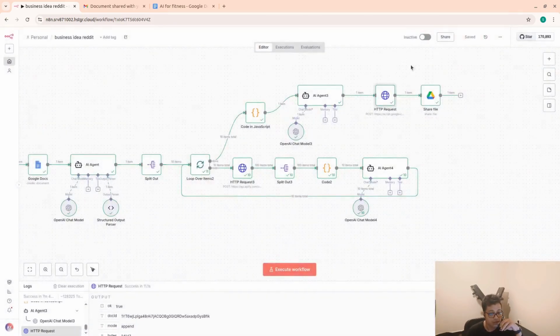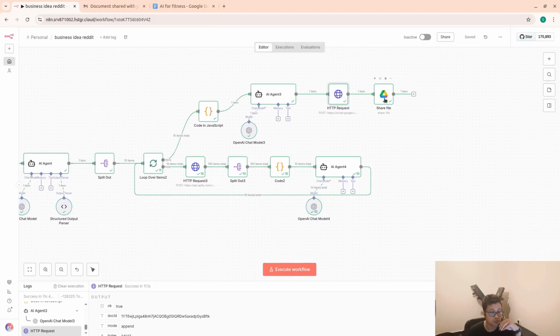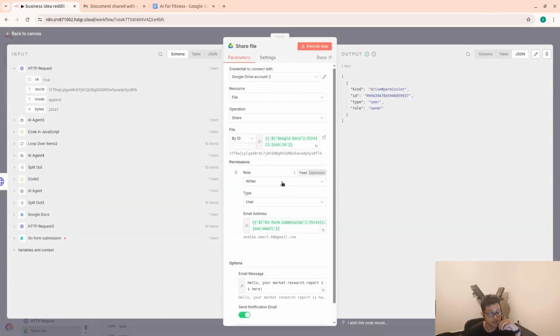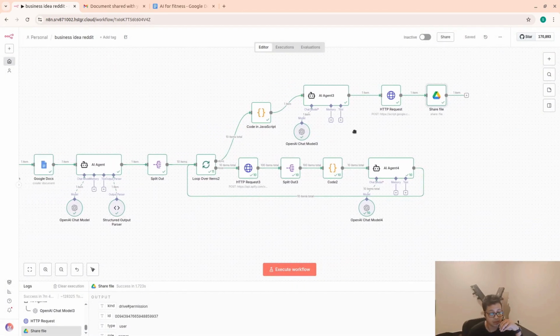The last thing is to share the documents with the original email. So this is everything essentially, and the email address is using this variable, which is from the on-form submission. If you click it, you just drag and drop here and this one's gonna appear, but you have to change these variables first, because if you don't, it's not gonna know where the variable is. Okay, so I think that's all.